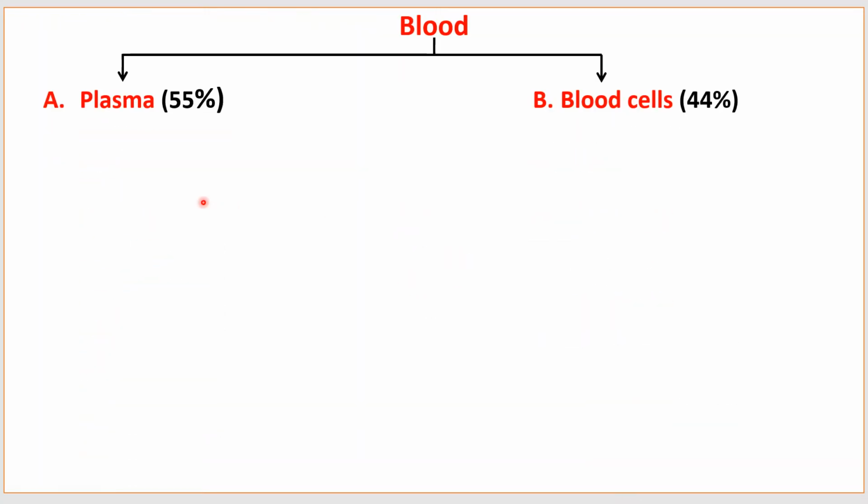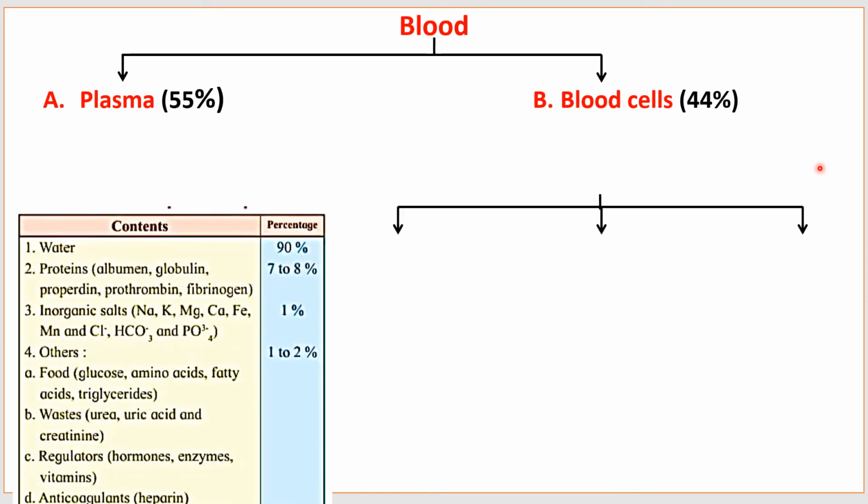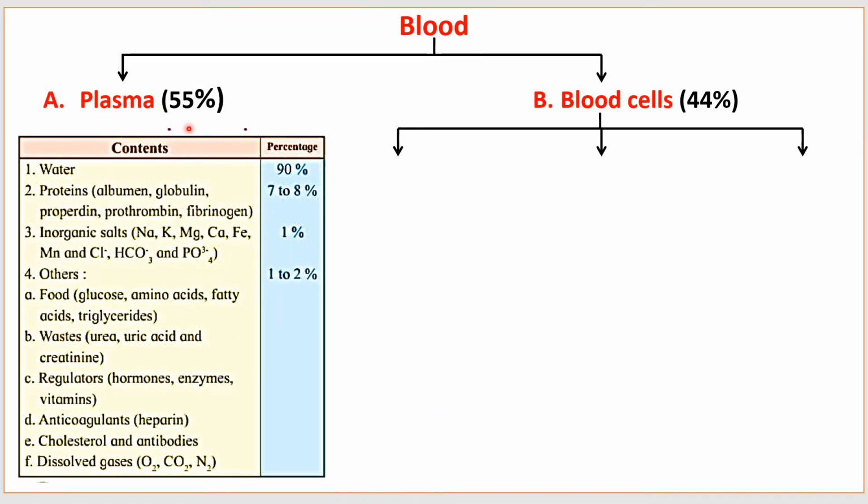These are the contents of plasma: near about 90% of water, 7 to 8% of proteins, 1% of inorganic salts and 1 to 2% of other substances or materials. Whereas blood cells are of three types.